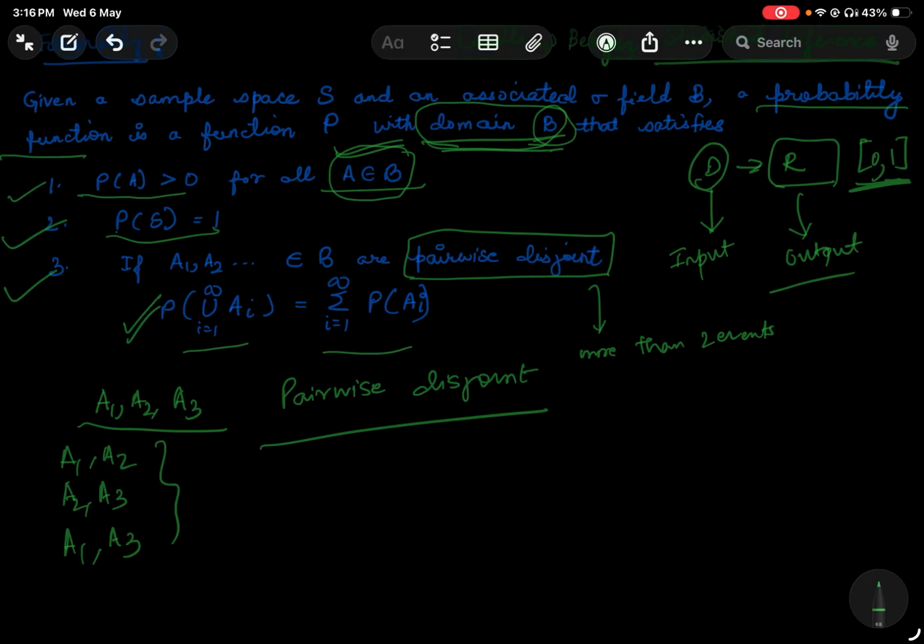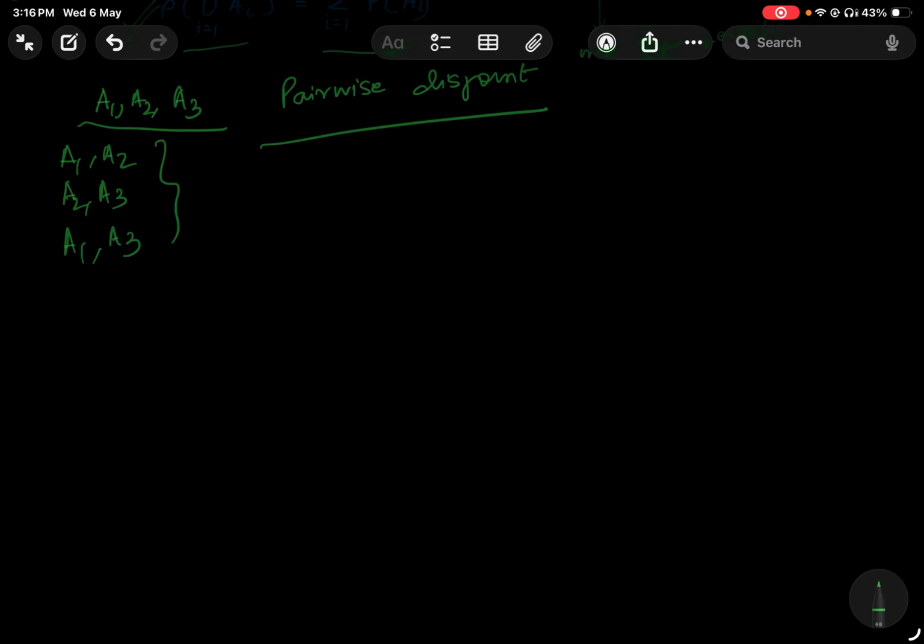Okay. Now, if I take the very easiest example of tossing a coin, what is the sample space? The sample space is head and tail. And what is the sigma field? It is phi, the null set, head, tail, and head-tail, right?